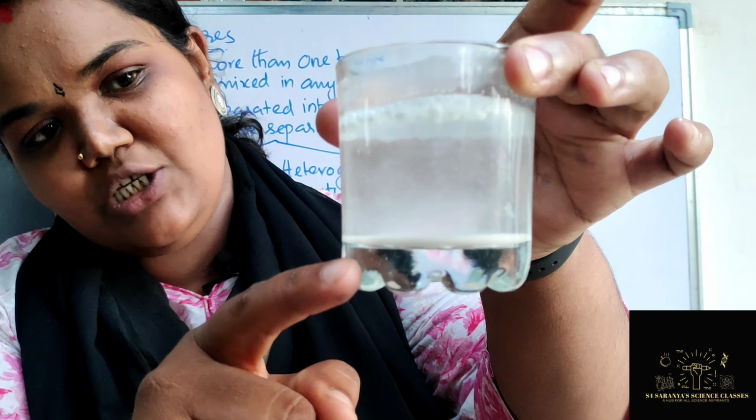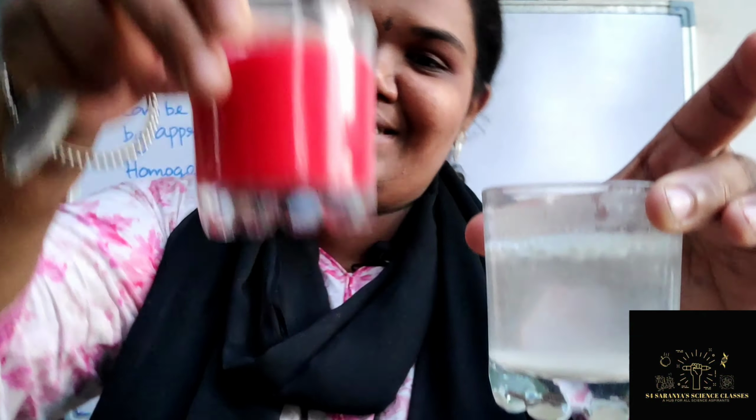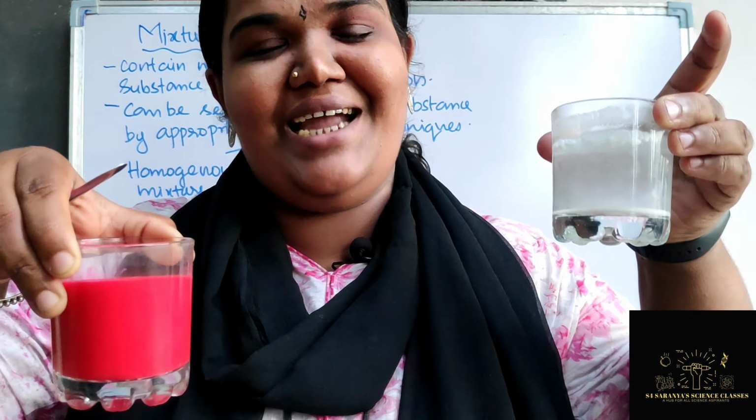When you take the color one, it has a uniform composition. I hope it is very clear. This is a homogeneous mixture and this is a heterogeneous mixture.